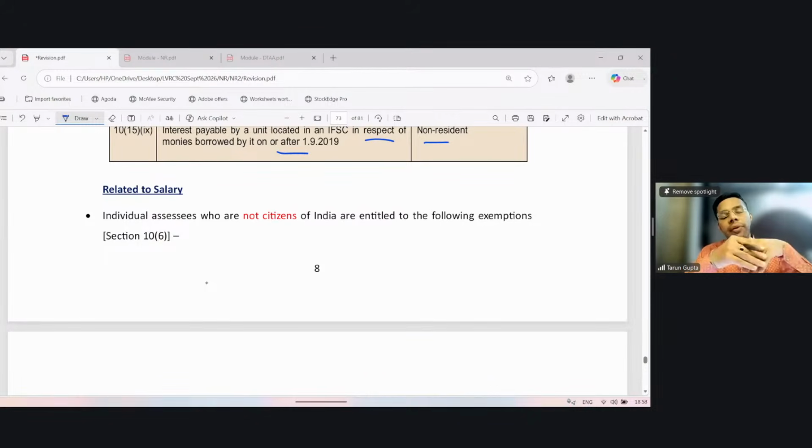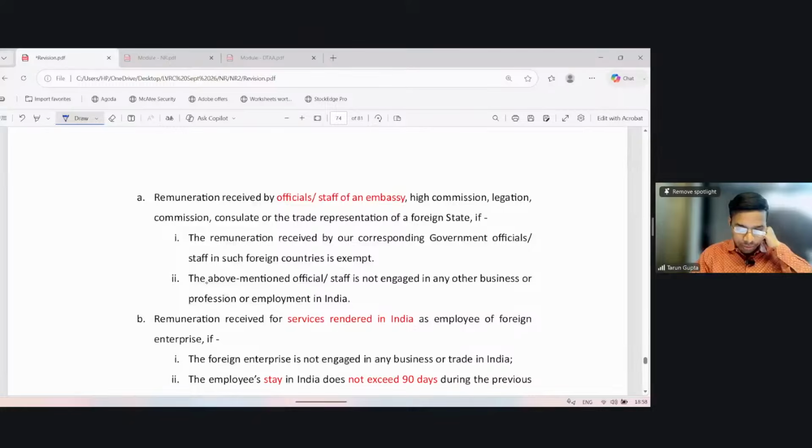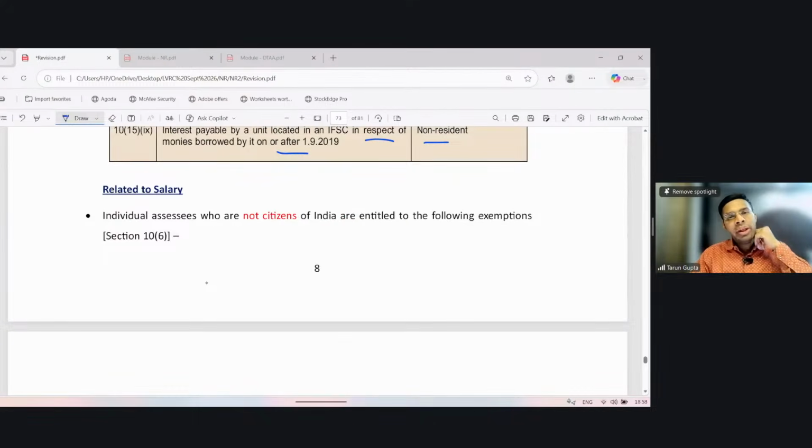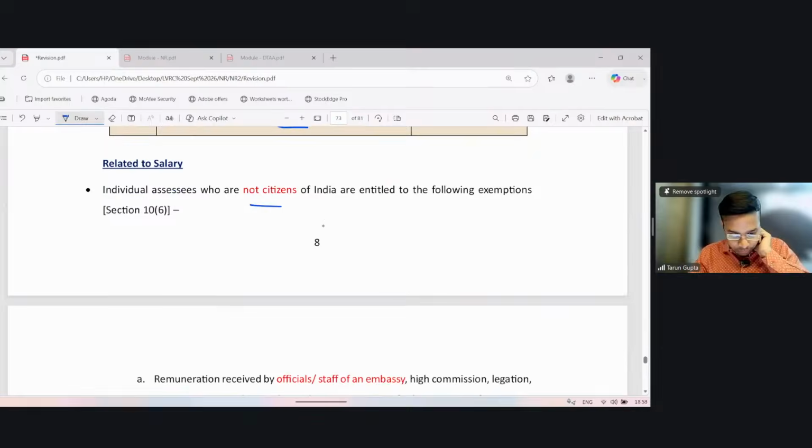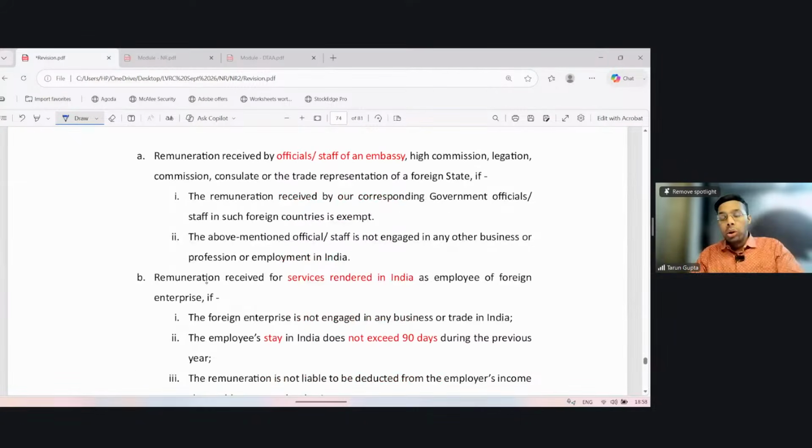Now, some exemptions are given in respect of salary income, which becomes taxable in the hands of NR because the service was rendered in India. Okay. So these exemptions are applicable only if the assessee is not a citizen of India. So the first such exemption is remuneration received by officials or staff of an embassy. So if there is an embassy in India of a foreign country, then the staff posted there, the officers posted there.